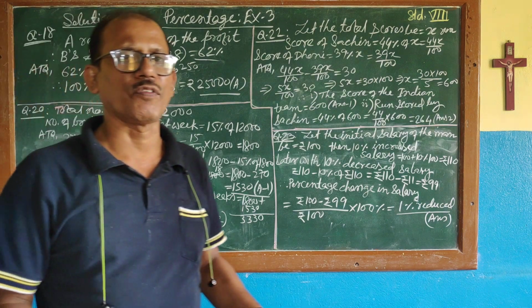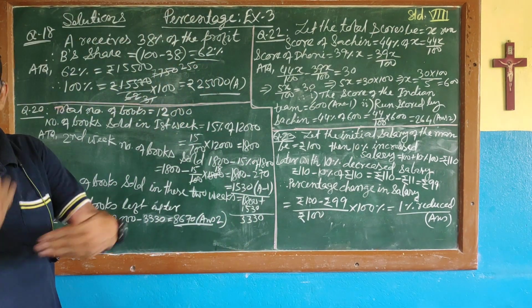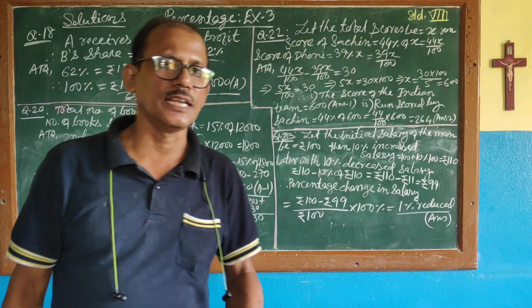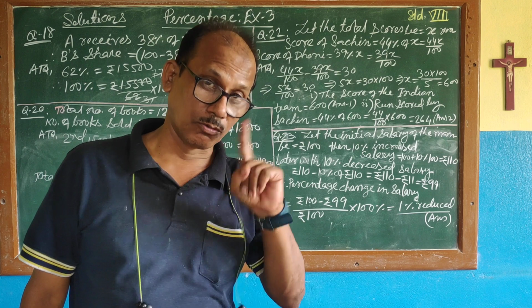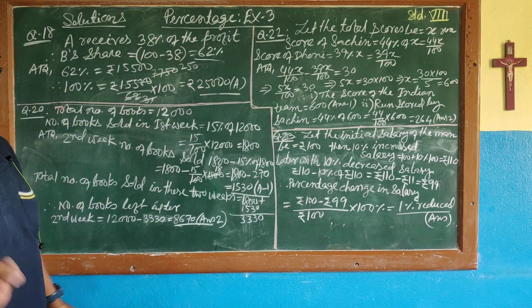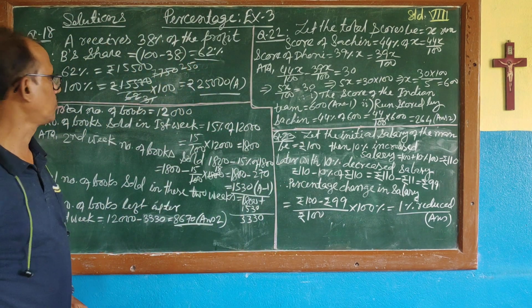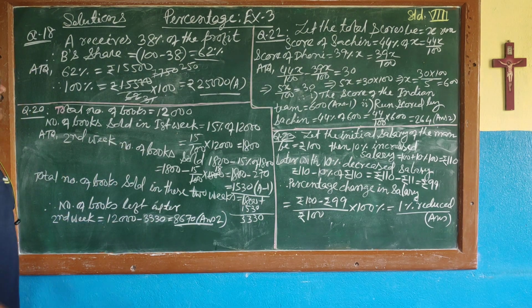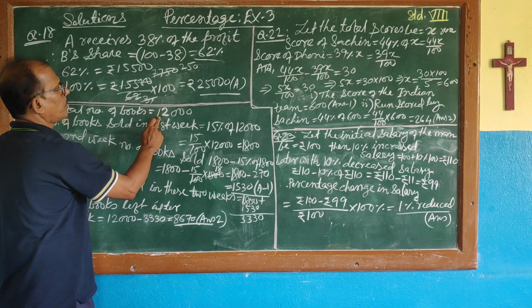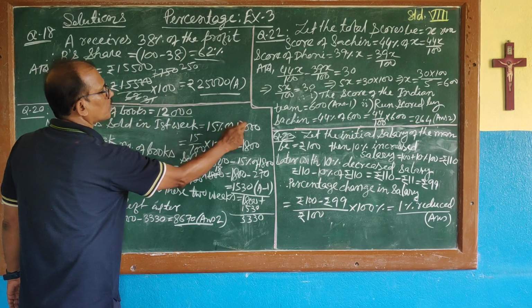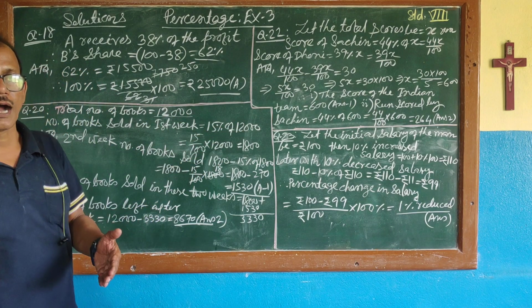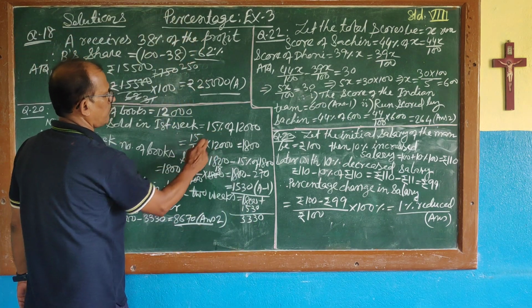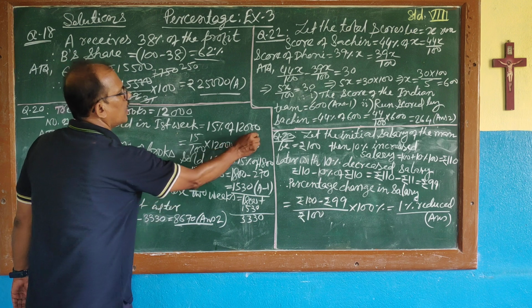Now, next week 15% less was sold. What is 15% less? 15% less of the previous week's amount. That you have to understand. In maths, you have to have the understanding, then only you will be able to solve. So, in the first week, how many books were sold? 15% of the books were sold. So, 15% of 12,000. Definitely you know how to take out the share of a percentage. So 15 by 100, percent sign means divided by 100, 15 by 100 into 12,000.